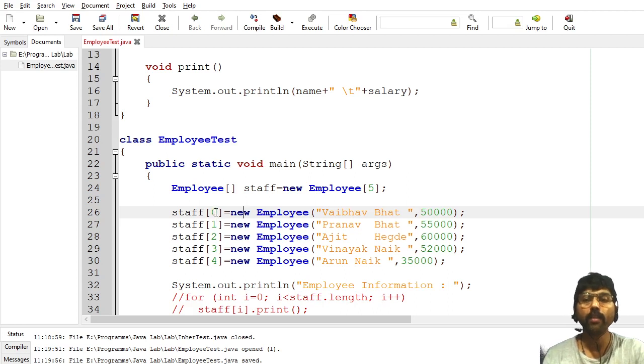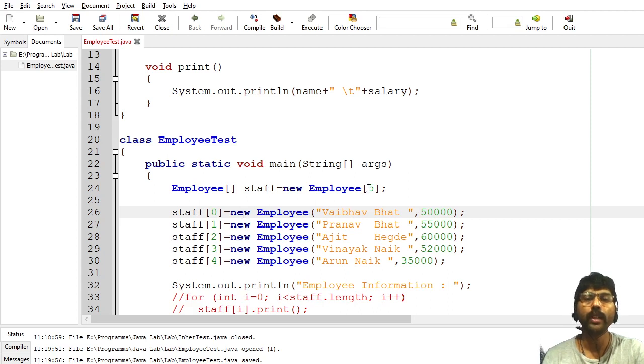For each object, I have to assign some space. So I have written here staff 0 is equal to new Employee. In that, first I have to give the name of the employee, then the salary of the employee. In a similar way, staff 1 new Employee, then Pranav Bhatt is the name of the employee, then his salary. Like that, I have created 5 employee objects.